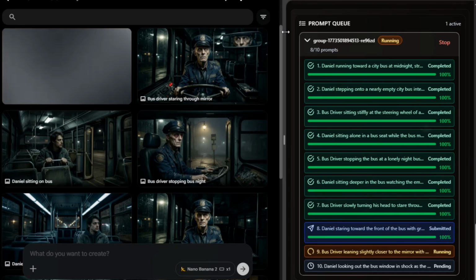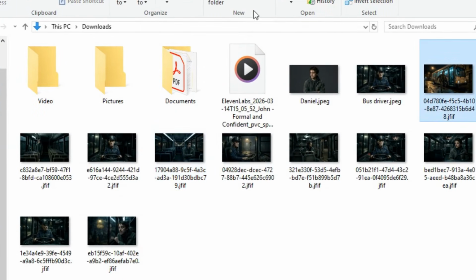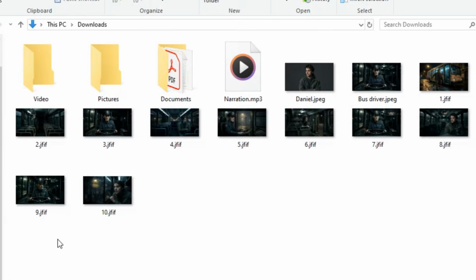Disorder. To automate the video phase, we need structure. You must rename these images, number them strictly, 1 through 10, in the order of your story. It feels manual, but it is necessary. This simple numbering is the key that unlocks the bulk automation in the next step.